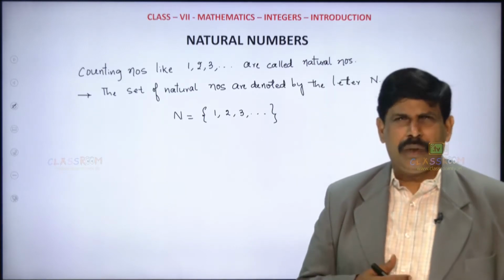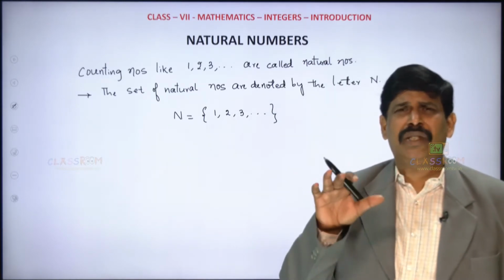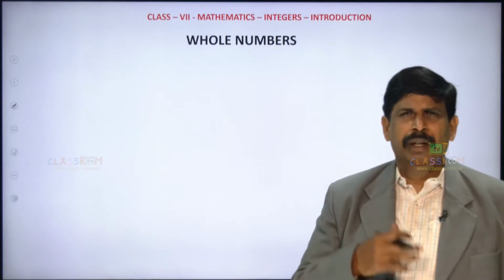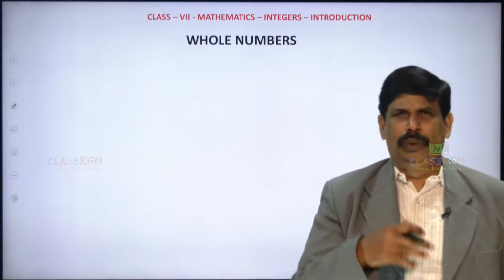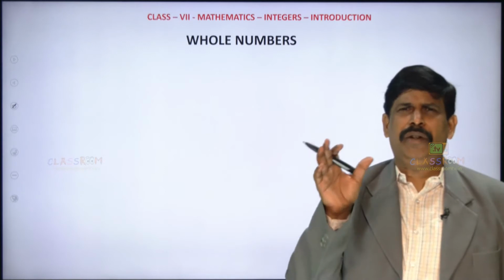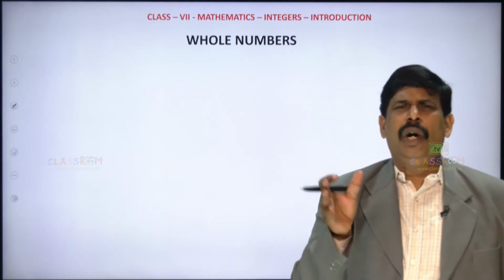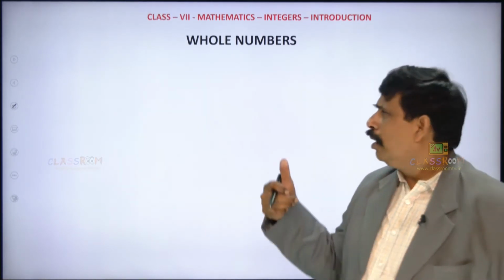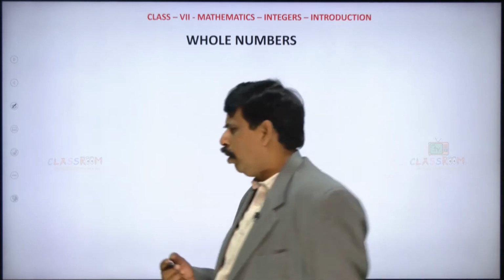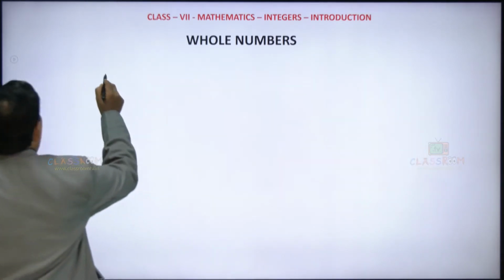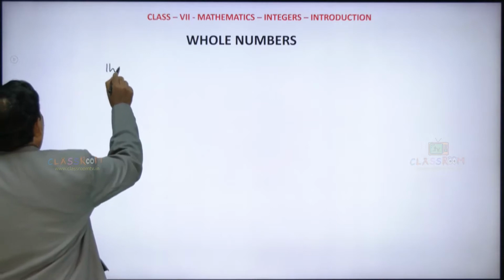We do not have 0 in this. So these natural numbers come along with 0. The set of natural numbers along with 0 are called whole numbers. So what are whole numbers?